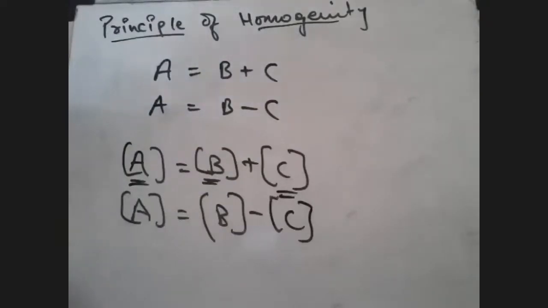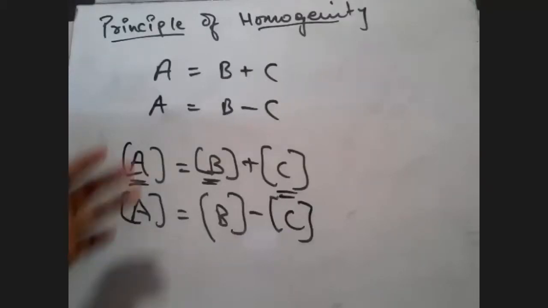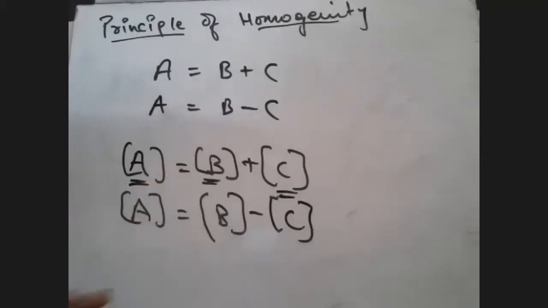Second thing, students, is that the quantities on either side of the expression should be the same. Just now I explained. Third point is using the principle, we can check the correctness of the physical equation. So just now all 3 points I have explained to you: why the principle of homogeneity is used and how dimensions are used to resolve such equations.